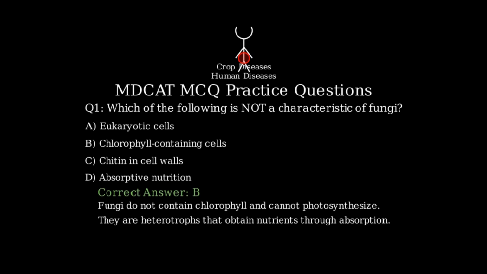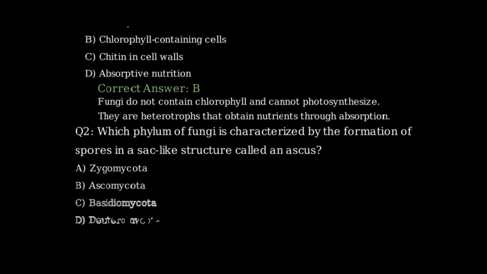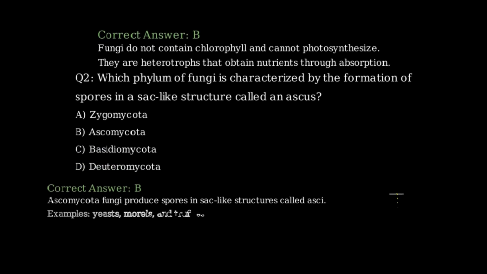Let's try another question. Which phylum of fungi is characterized by the formation of spores in a sac-like structure called an ascus? A. Zygomycota. B. Ascomycota. C. Basidiomycota. D. Deuteromycota. The correct answer is B. Ascomycota. The name comes from ascus, which is the sac-like structure where spores develop. Examples include yeasts, morels, and truffles.